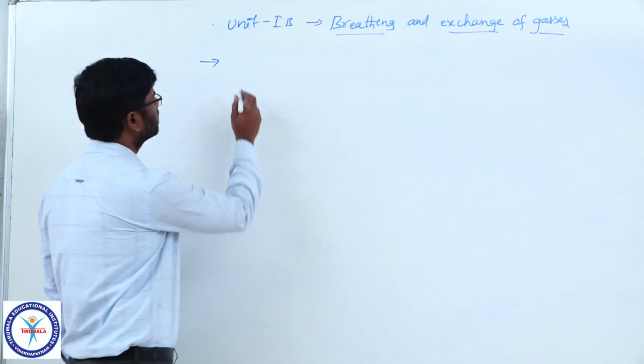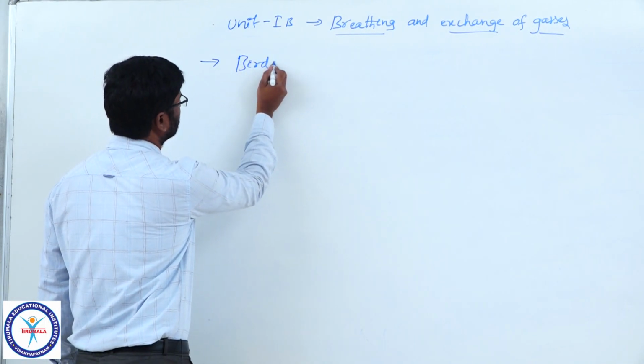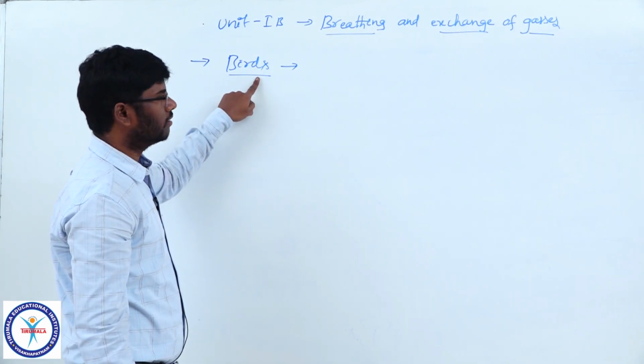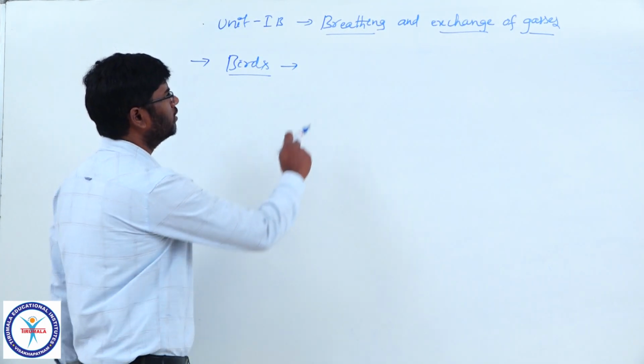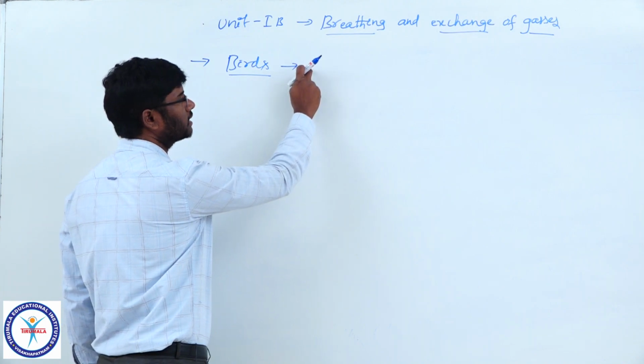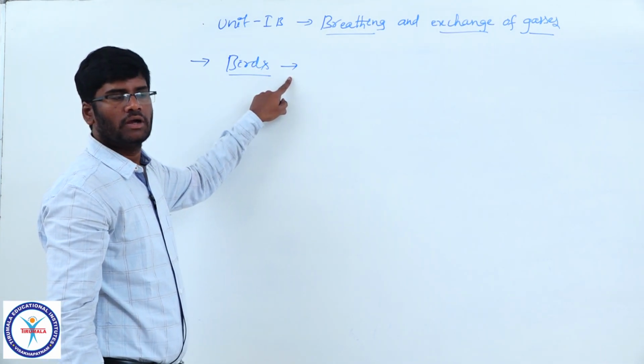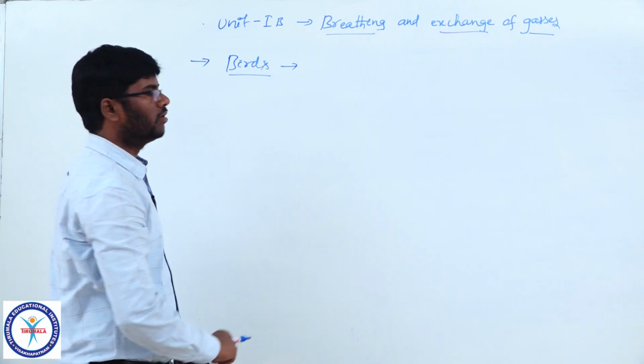Now come to birds. Birds have a technique of continuous exchange of gases even during exhalation or expiration. I have told you this in earlier classes.